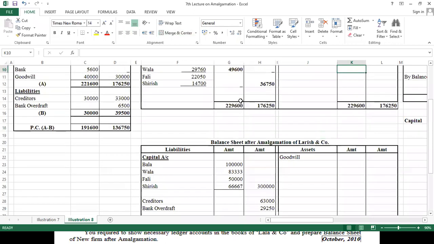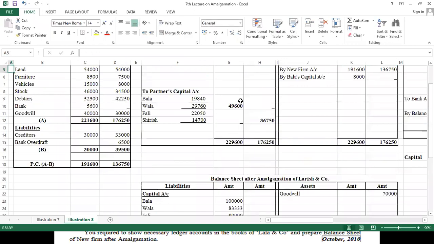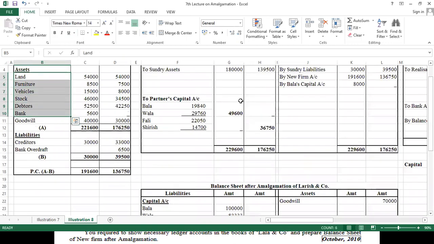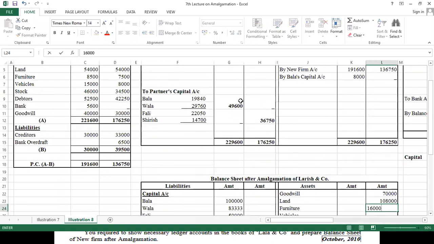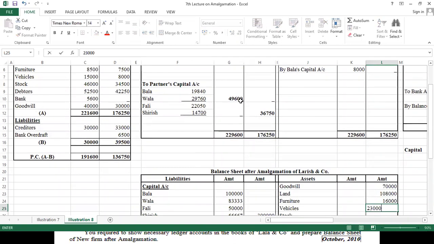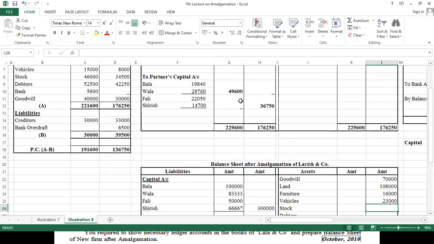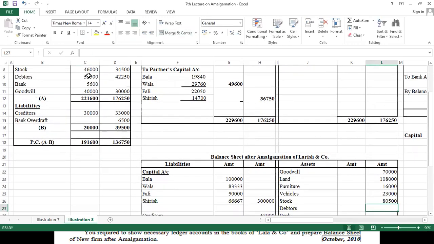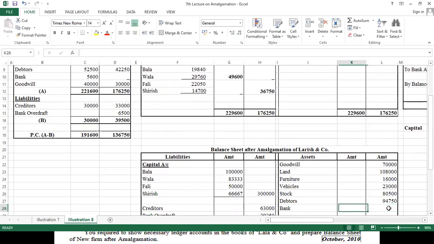Now we will go here. First we wrote goodwill. How much was our goodwill? 40,30, that is, the total was 70,000. And we will also write the other things which we have: land, building, furniture, bank, whatever there is, will be written here. Okay, what is the amount of land? 1,08,000. Okay, here it will be 16,000. Okay, and this is 23,000 for vehicles. So here what happened? 80,500 stock. And how much are our debtors? 94,750. Okay, and we do not have a bank balance, so the bank will be removed from here since it became a bank overdraft.